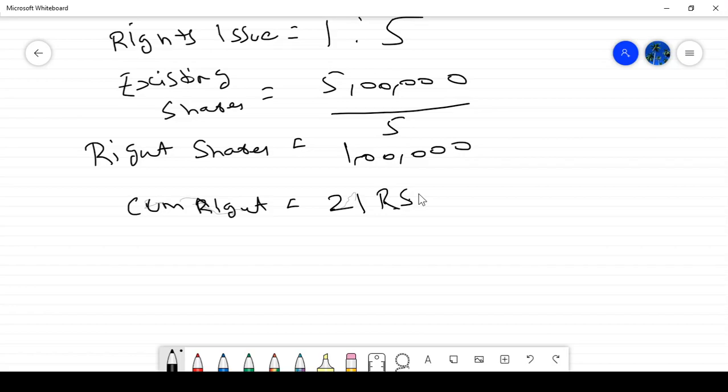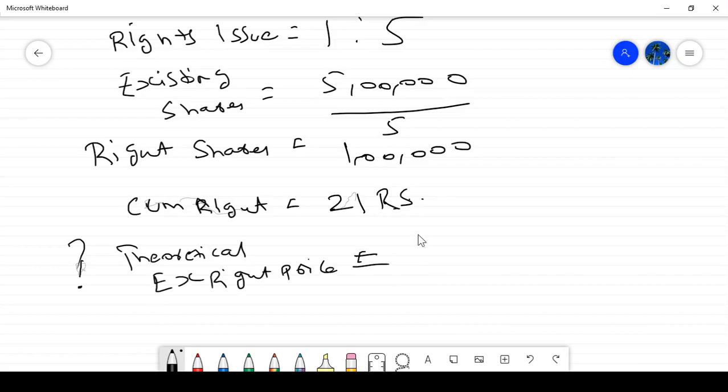We need to identify the theoretical ex-right price.